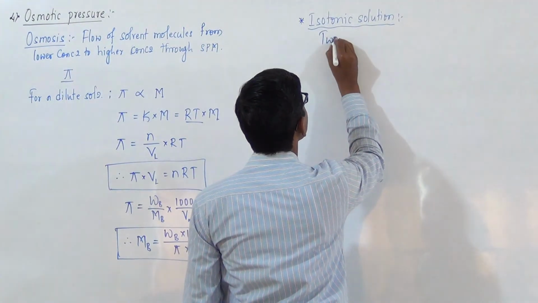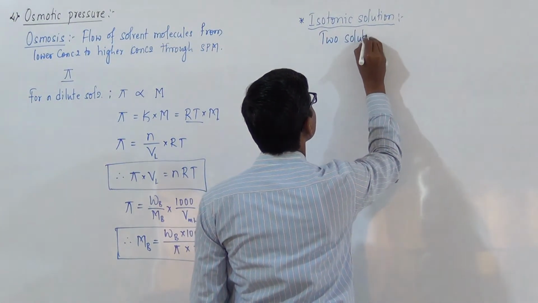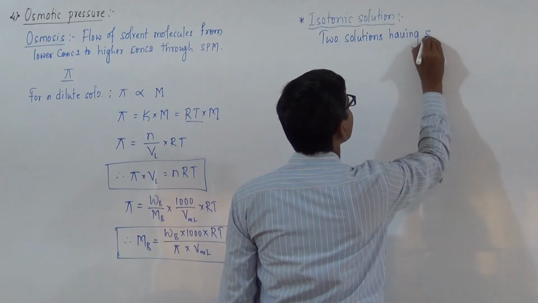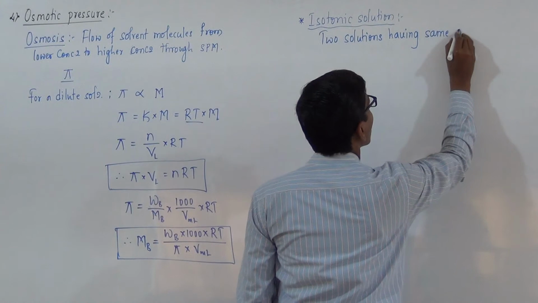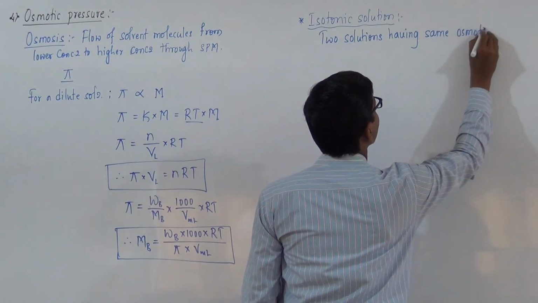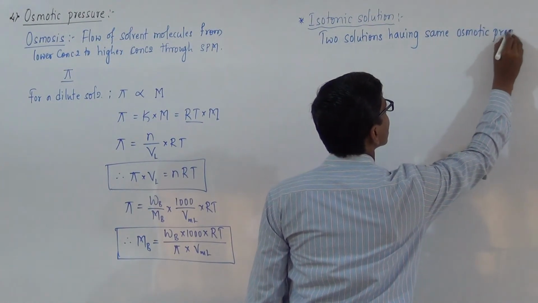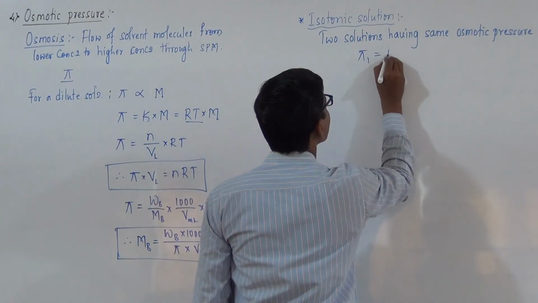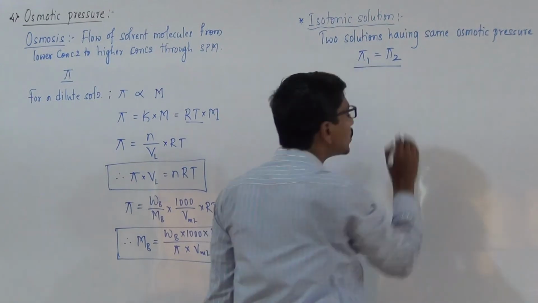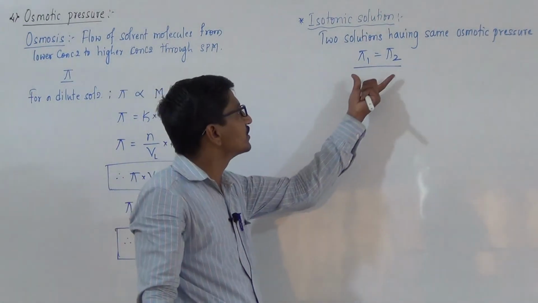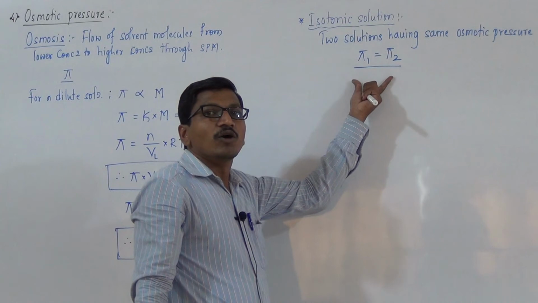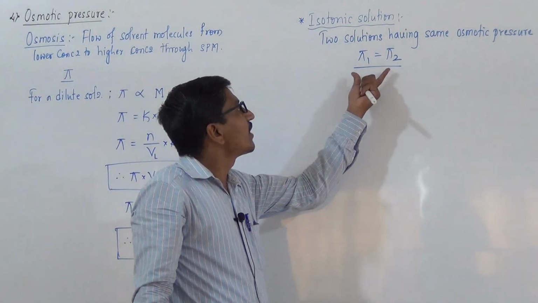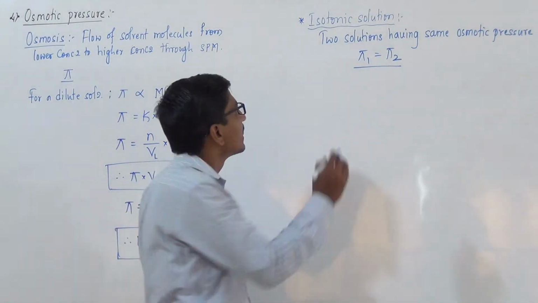Two solutions having same osmotic pressure, that is pi 1 is equal to pi 2. If two solutions are isotonic with each other, then the molar mass of the unknown compound can be determined by using this formula.